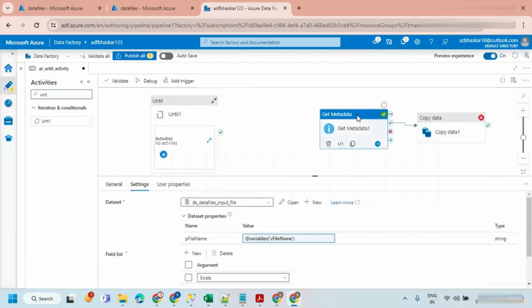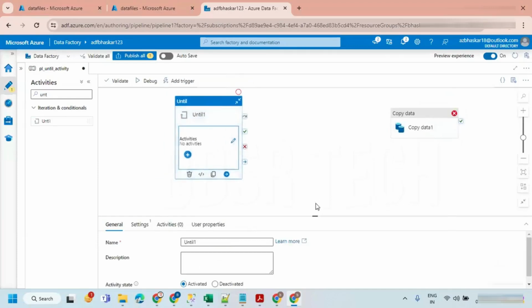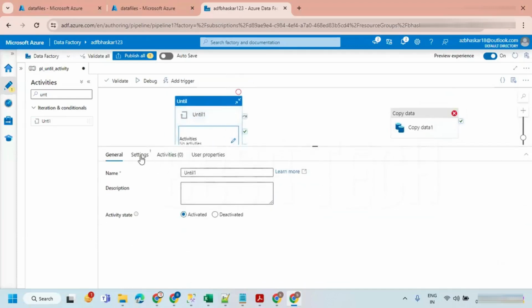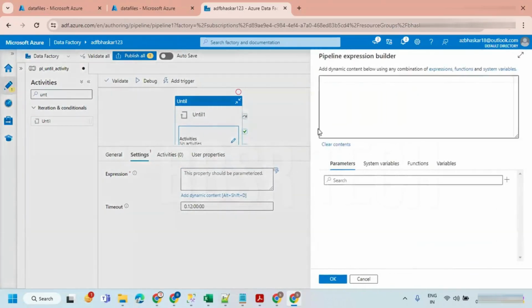Let's take this out from here. Keep this outside only. Until activity is asking you to set the expression. What is the expression here? I wanted to set this false first.